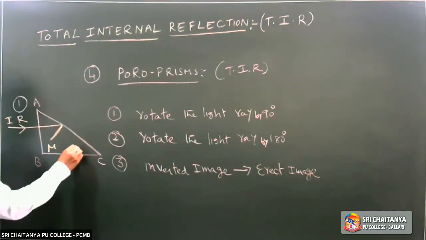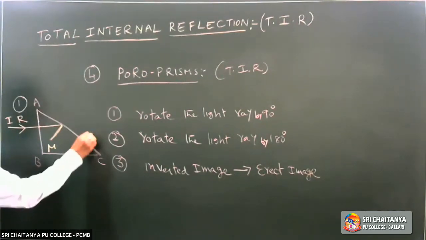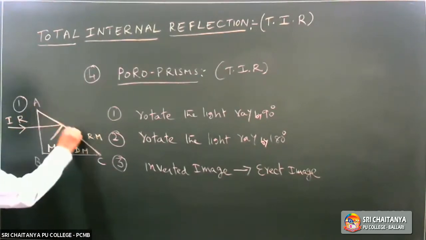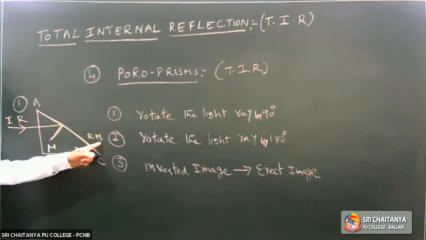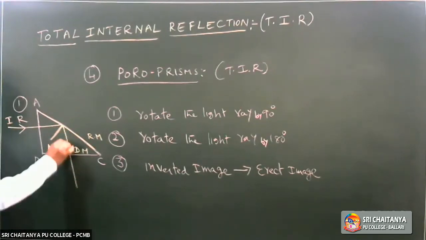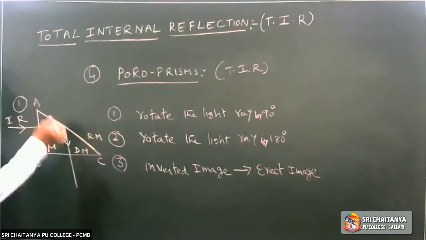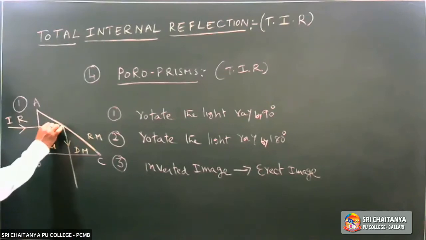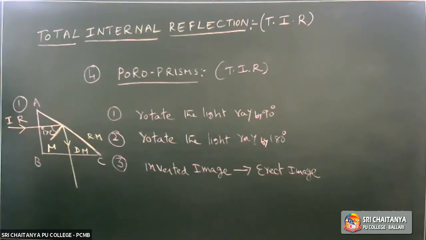Because this is denser medium and this is rarer medium. So at this surface, the light ray is traveling from where to where? Denser medium to rarer medium. There is a possibility for the total internal reflection. Total internal reflection means the light ray should reflect back into the denser medium only. When will it take place? When the angle of incidence i is greater than the critical angle C.